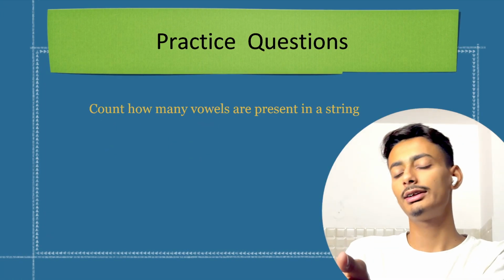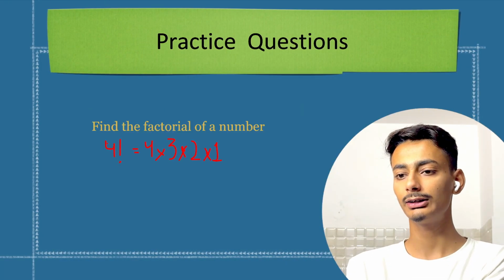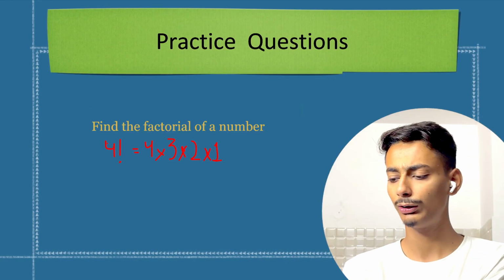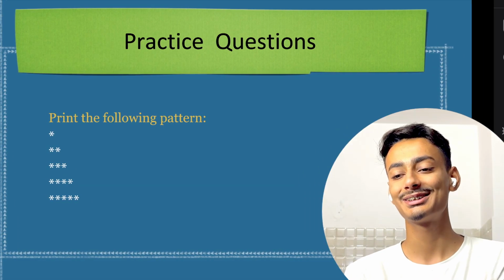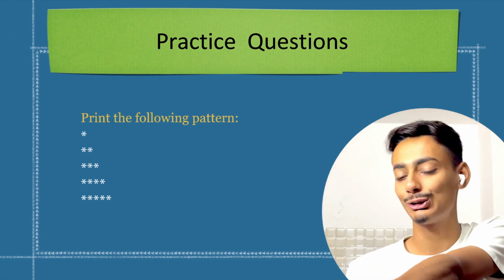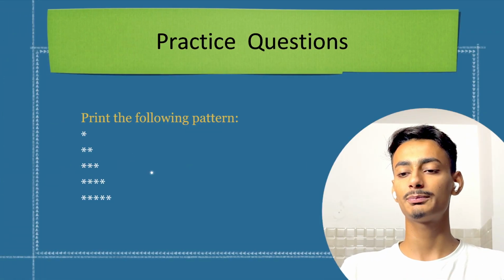We have already covered this practice question: count how many vowels are present in a string. Find the factorial of a number. Now let us do this: print the following pattern. It is a kind of ritual to do this question in each and every coding language. I don't know why, but every class and every teacher teaches us how to solve this question. We just have to print this pattern.